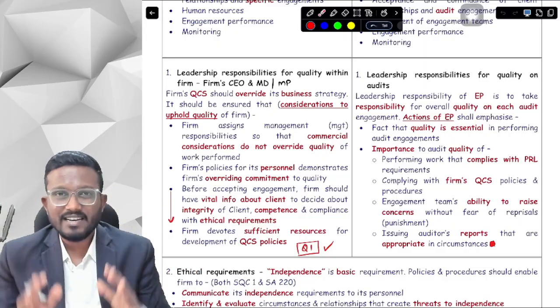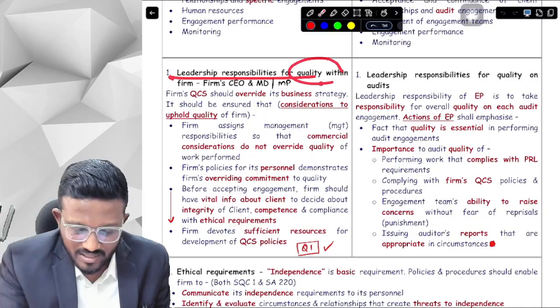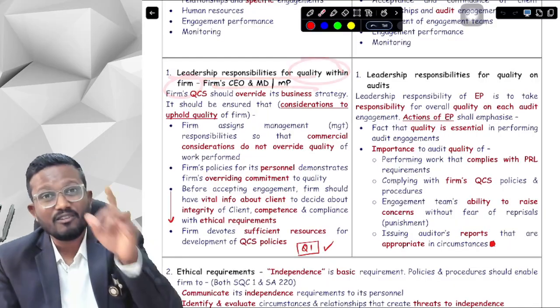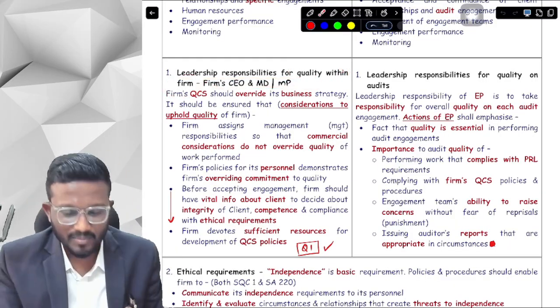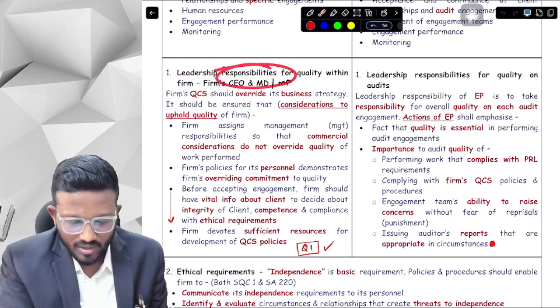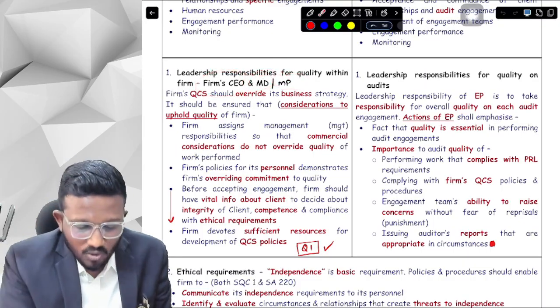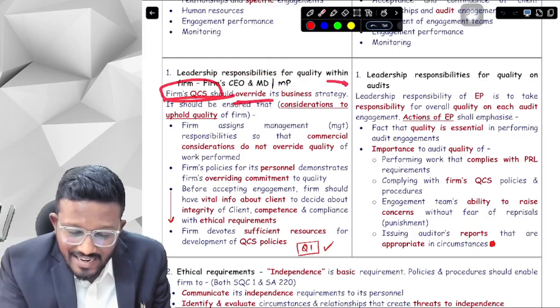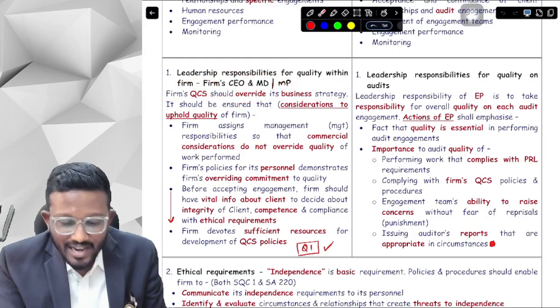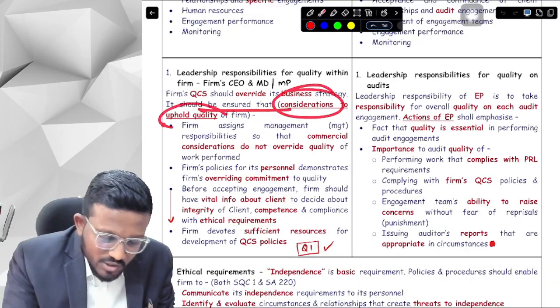So what we were saying is, the first element is leadership responsibilities for quality within the firm, that the leader of the firm has the responsibility to maintain quality. Who is the leader of the firm, sir? Firm CEO, MD and MP. Now the firm's quality control system should override its business strategy, which should be ensured, or what are the considerations to uphold quality of the firm.